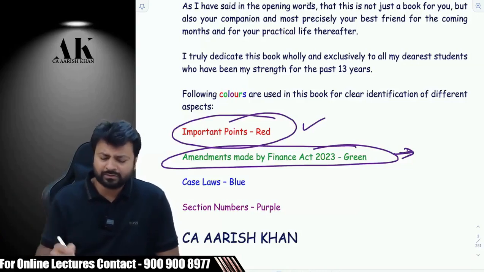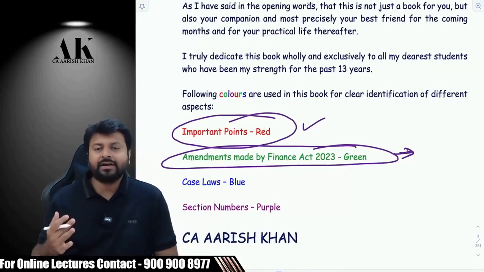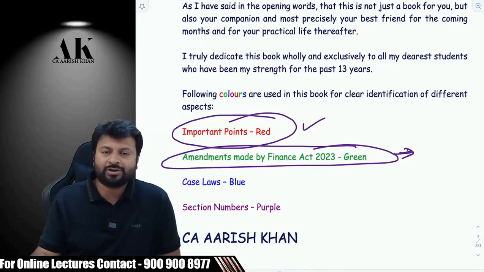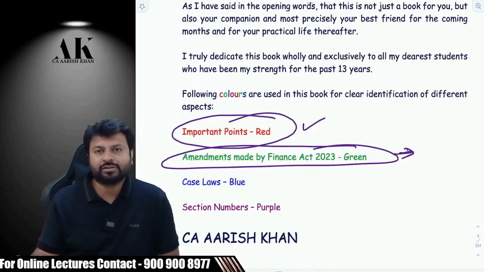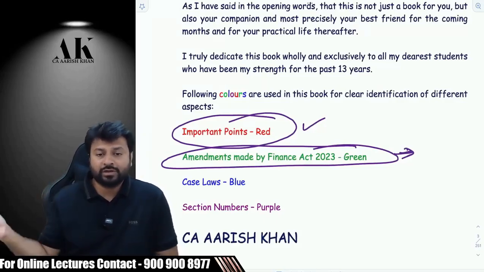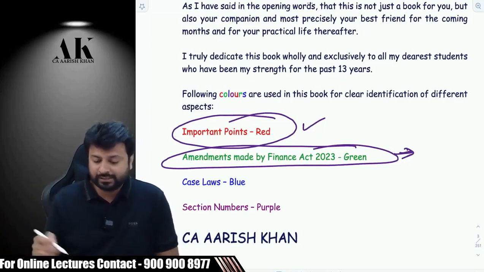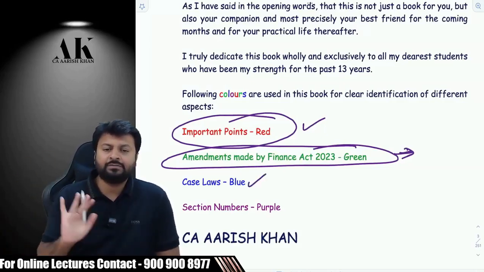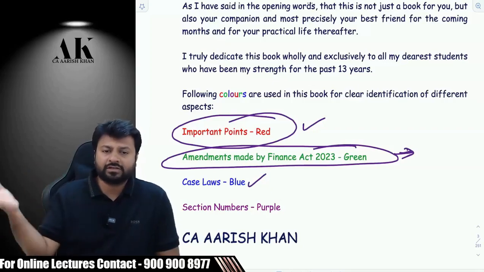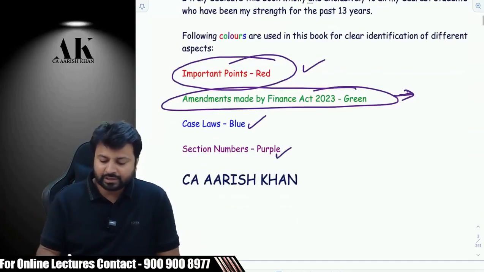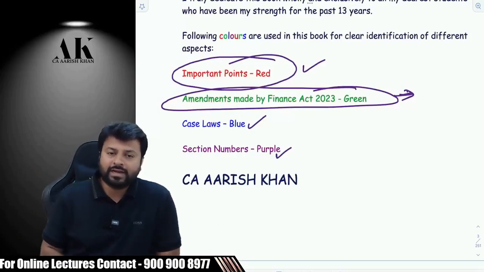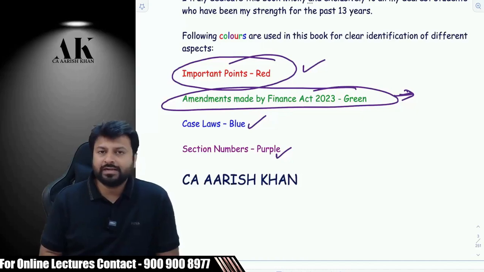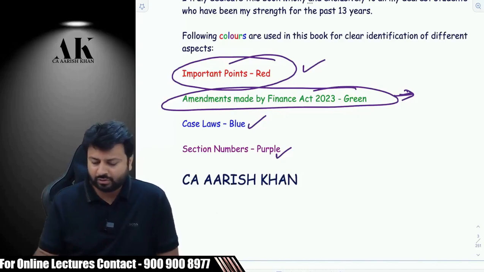I'll just show you some of the topics just now. CA Final is not about only remembering the provisions. It's also about knowing the case laws, that is, what is the judgment of the High Court in this case, and what is the judgment of the Supreme Court in this case. So we have colored all the judgments in blue color so that you can have a clear identification of different aspects. And then the section numbers, which are always a headache for any student to remember, so many sections. So we have highlighted the section numbers with different colors so that you can identify that these are the section numbers. So everything has been done properly in different colors.